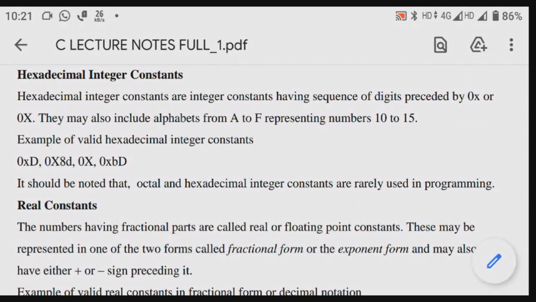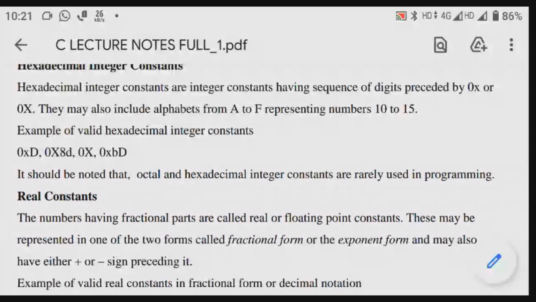The examples of valid hexadecimal integer constants are 0x, 0xD, 0X8D. All of these started with either 0 small x or 0 capital X.